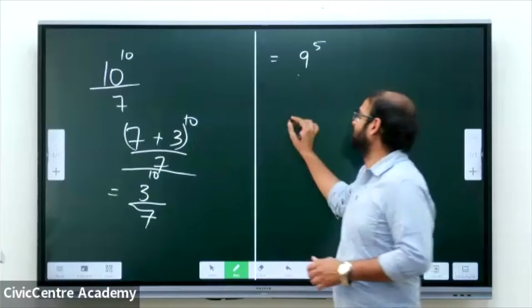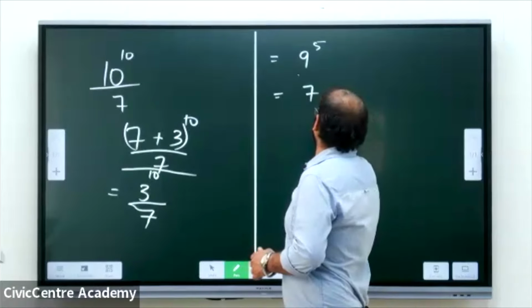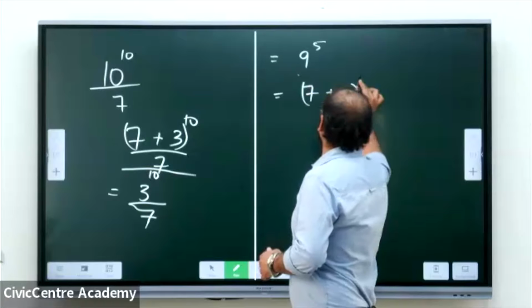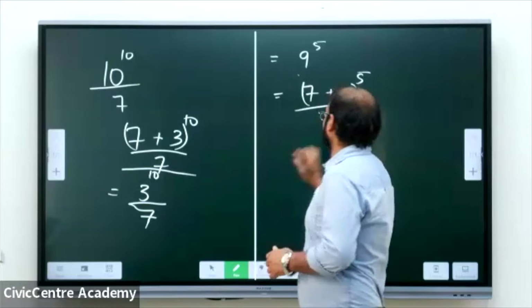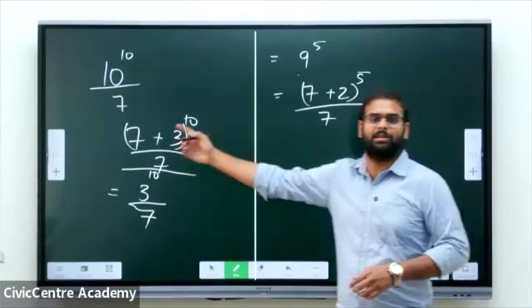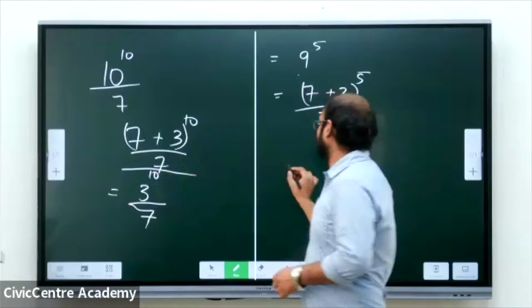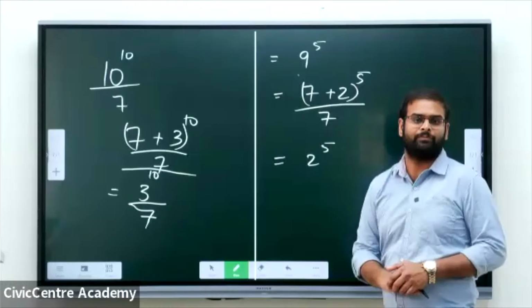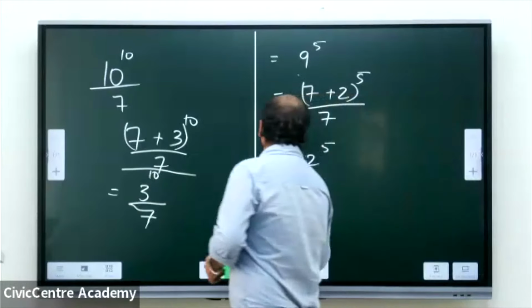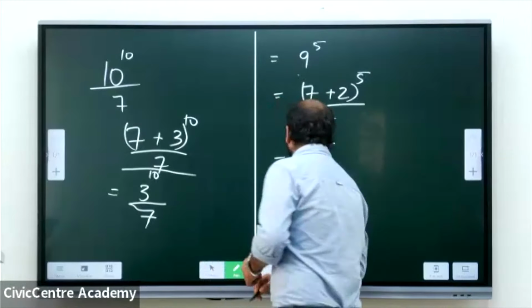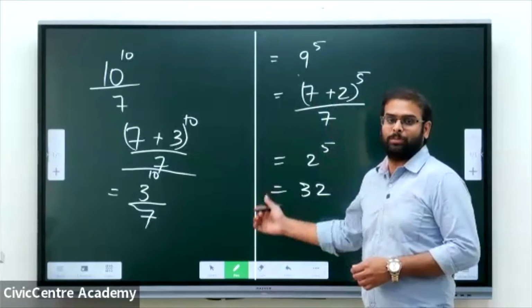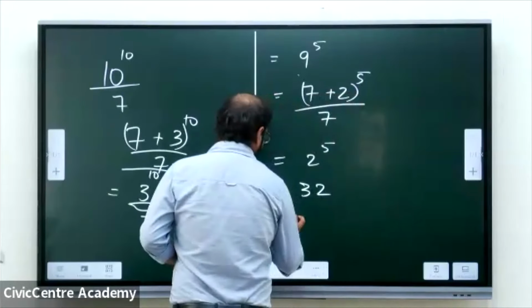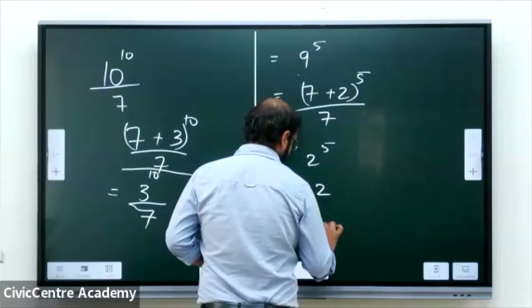When this number is divided by 7, we can write (7 plus 2) whole power 5 by 7. Again, the remainder theorem concept will be used. You'll get the remainder as 2 power 5. 2 power 5 is 32. So when we divide 32 by 7, the number of odd days will be 4.